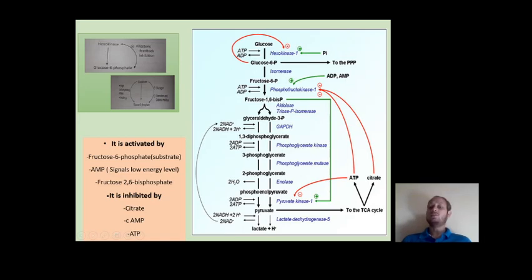Similarly, pyruvate kinase is also inhibited by a high concentration of ATP, and it is the coordination of these three different enzymes that regulates the glycolytic pathway.